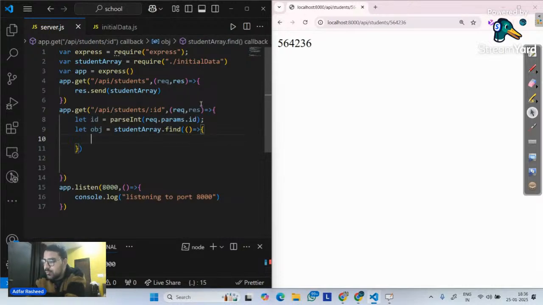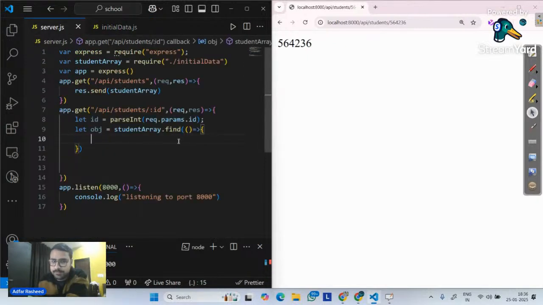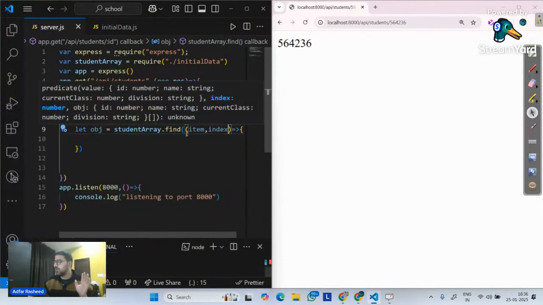What are we supposed to do? We are simply supposed to implement a few simple logics. We simply want to do one thing in the student array. Please find that object which has an ID 1. So I will tell it to receive item over here and receive its index. Although I don't need the index in this case, I need only the item.